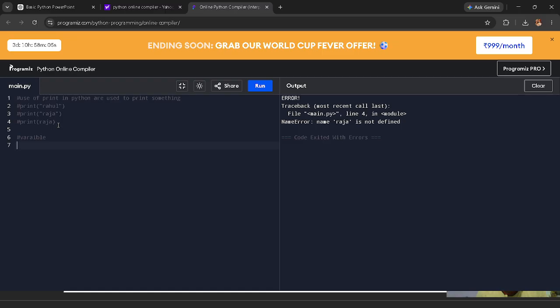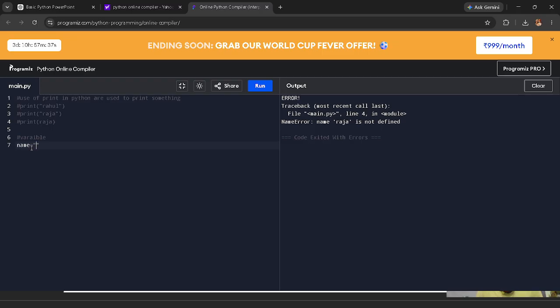What is a variable? Here we can see there is a variable, and we print our name. My name is Prince Raj, and we want to store my name in a variable, and I give that variable, that bucket, the name name. So name is equal to my name. Okay.